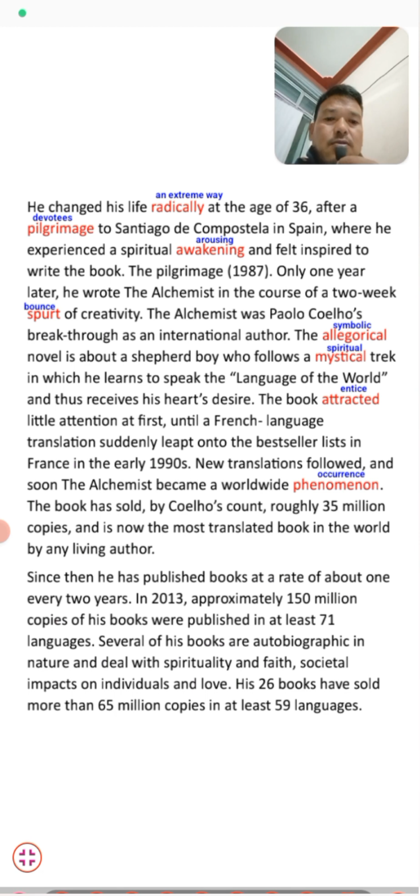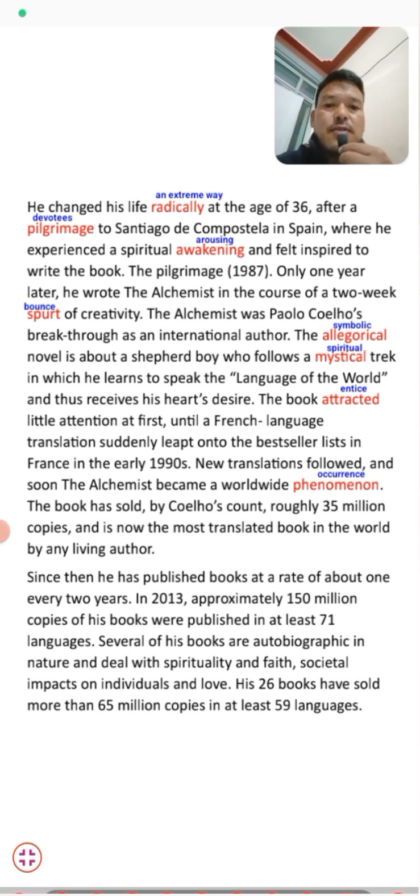Several of his books are autobiographical in nature and deal with spirituality and faith, the social impact on individuals, and love. Students, most of his books were about biography and nature, and deal with spirituality, faith, and social impact on individuals, and love. His 26 books have sold more than 65 million copies in at least 59 languages.